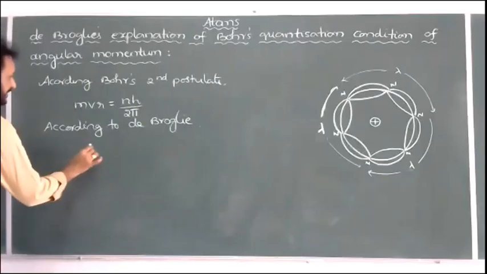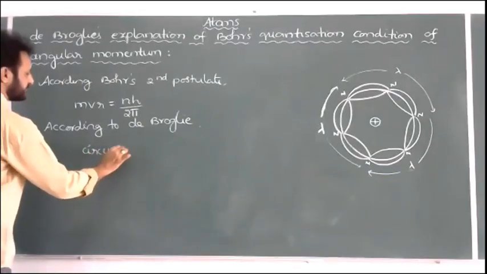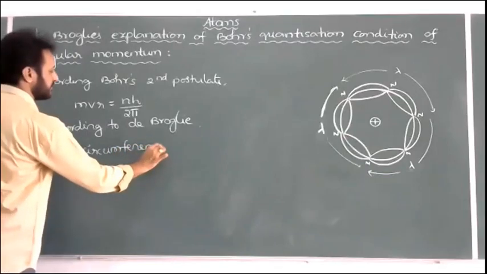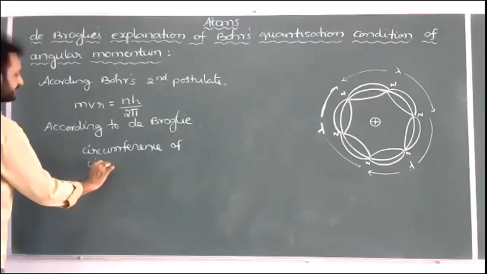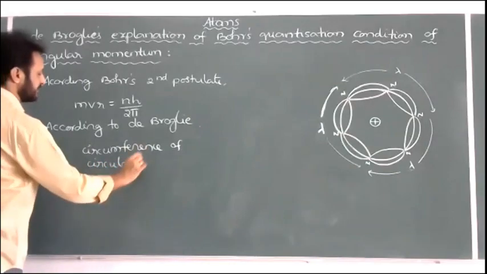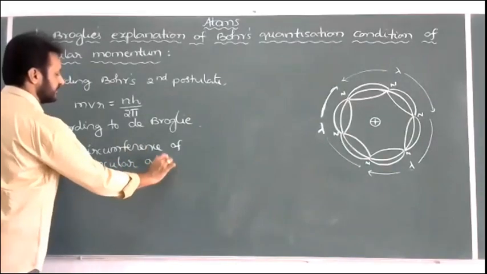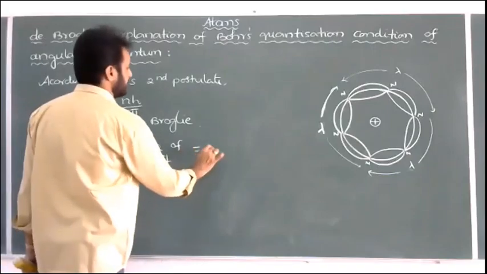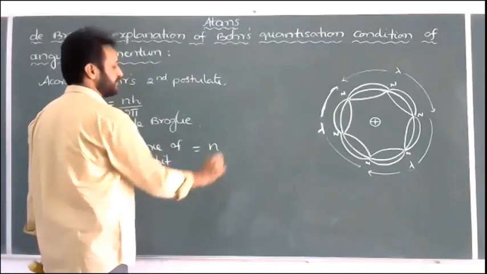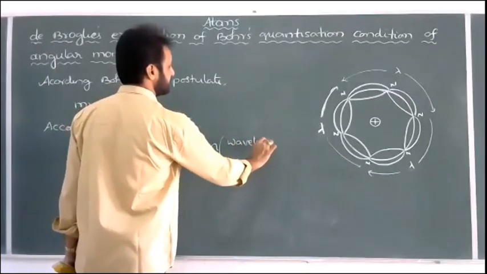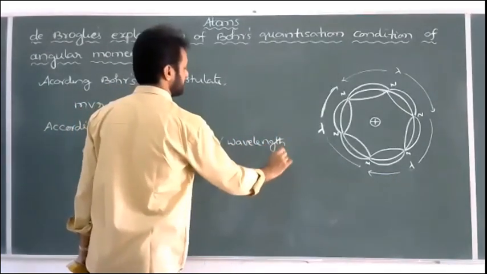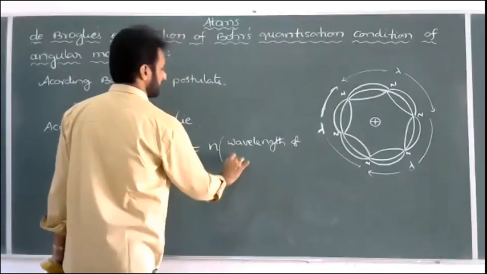You can write here, according to de Broglie: the circumference of the circular orbit where the electron is revolving is equal to an integral multiple, n, times the wavelength of waves.